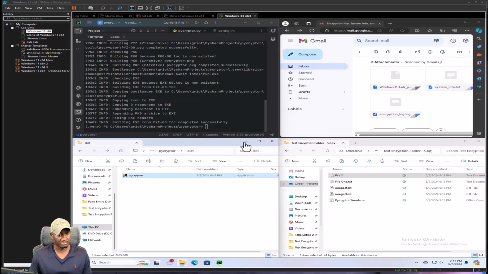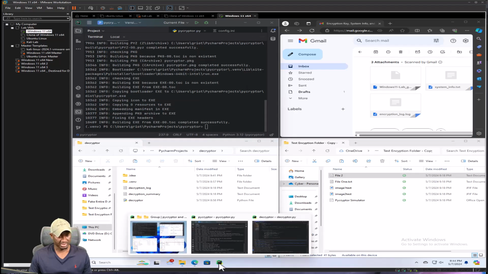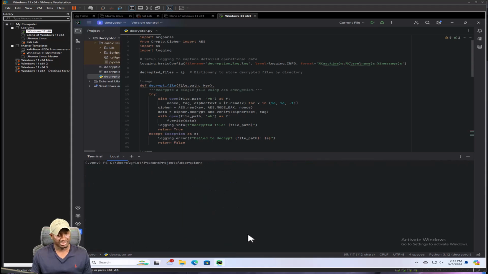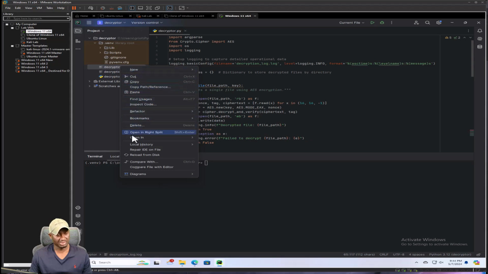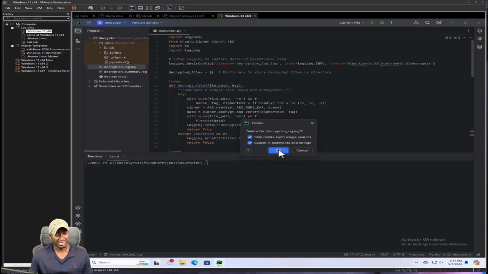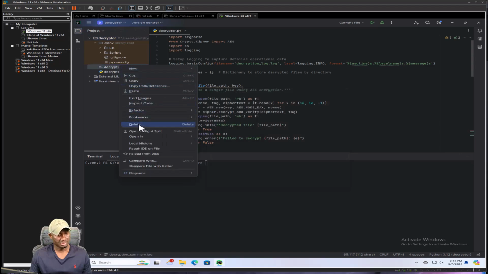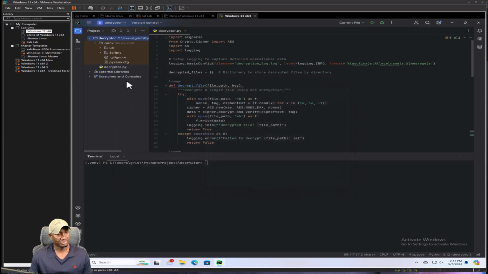So now let's go back to the Decryptor project. We'll do the same thing. I'll leave this open. I will maximize that Decryptor. I'll clear this up, and for this one it should be fairly simple because we don't have files and so forth, or configuration files, but I'll do a cleanup here as well. I'll delete the log file because we don't need that. That was just for debugging purposes. I'll delete the summary as well too, because we do get those, and then delete that anyway, and we're good.